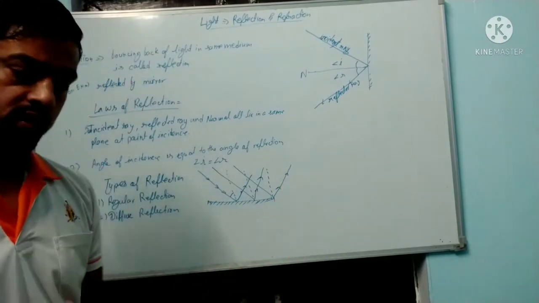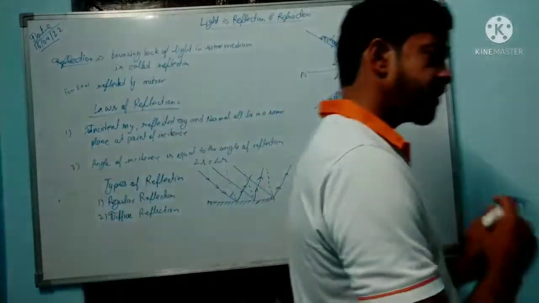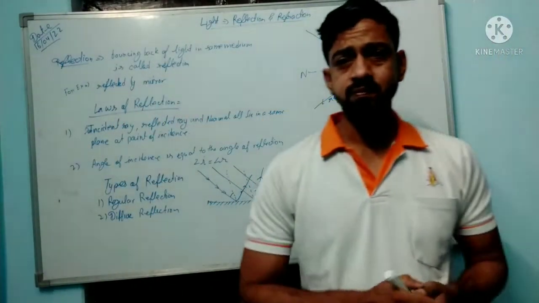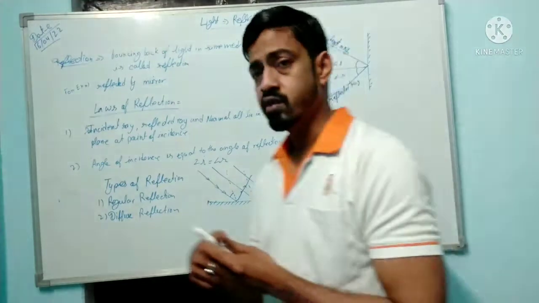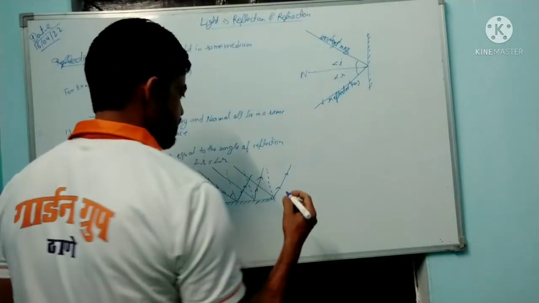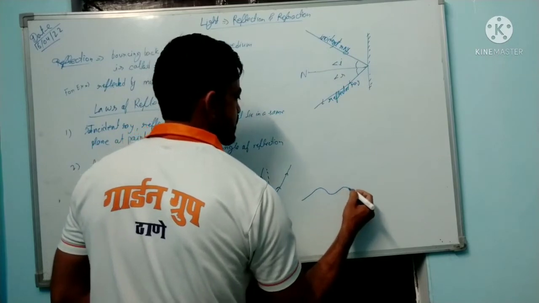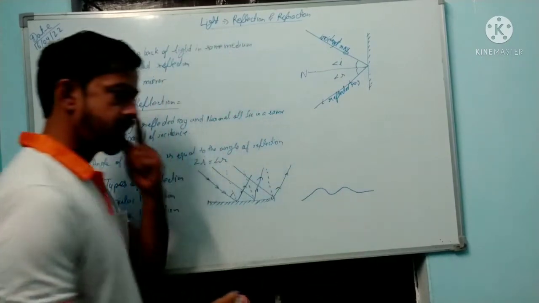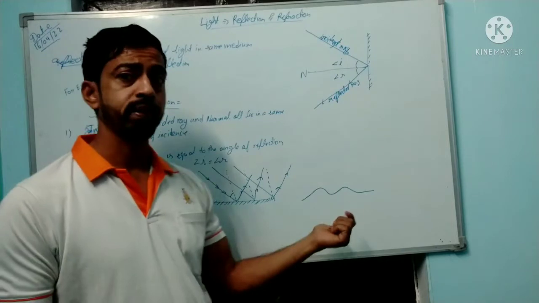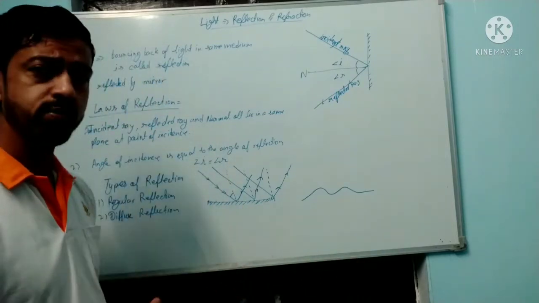Now the question is this. Let's see the surface first. Suppose your surface is like this. This is a rough surface, a microscopic zoom of any object.